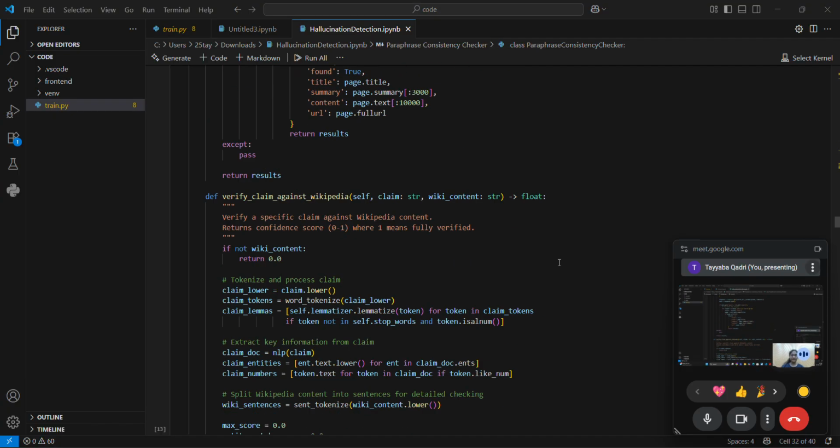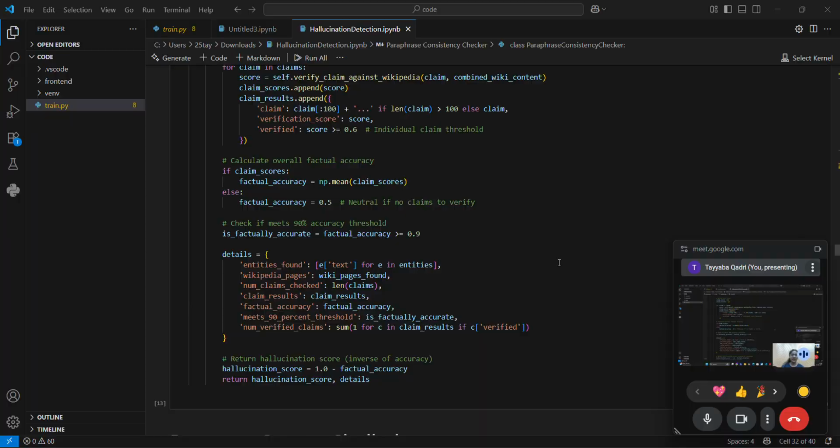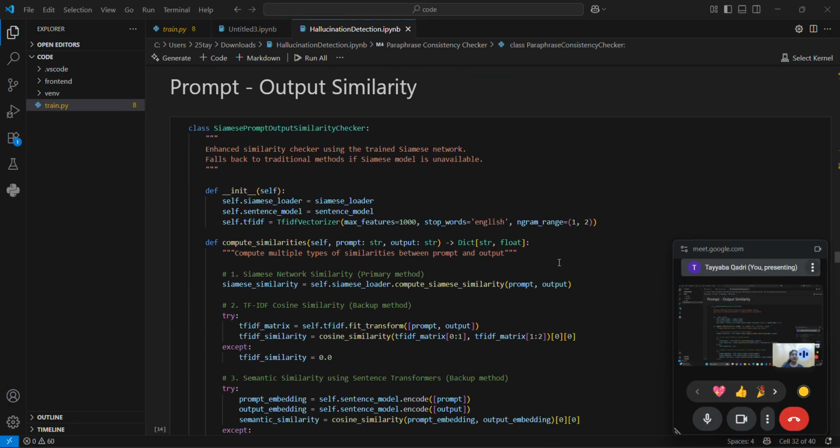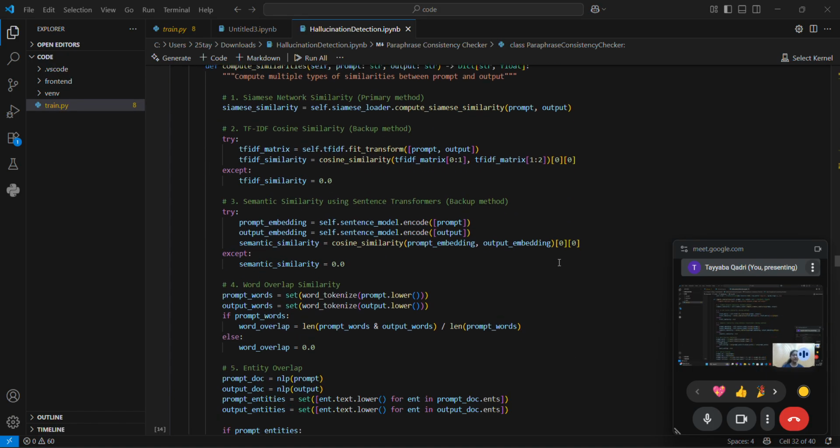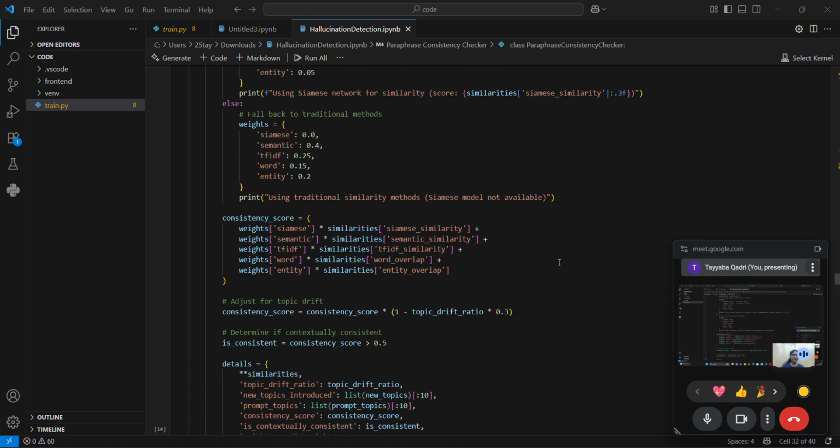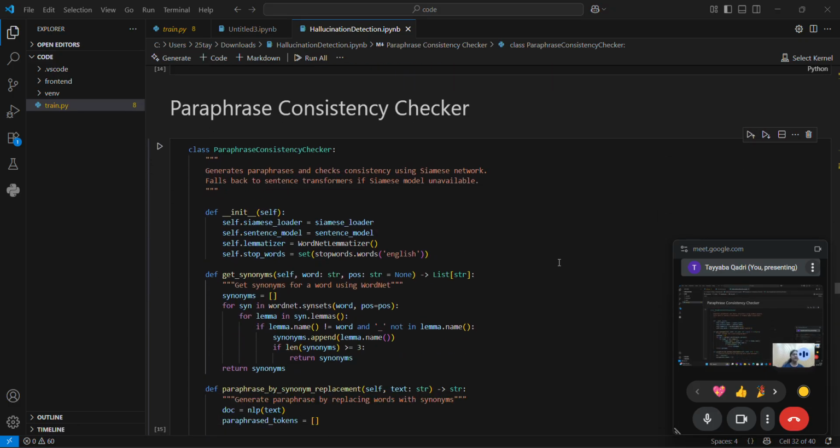Then we have contextual hallucination detection. How do we do that? We do that by calculating similarities between the prompt and the LLM output that was given. We do this by using the Siamese network that we trained just now.